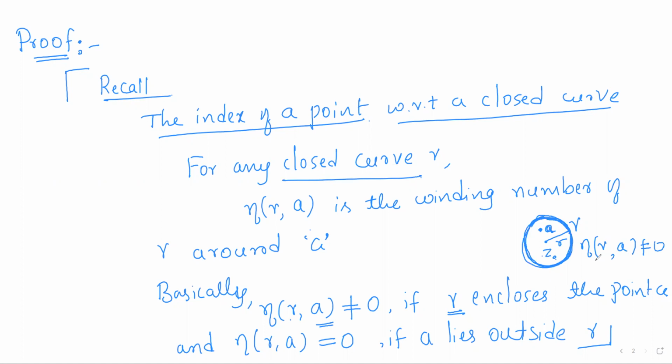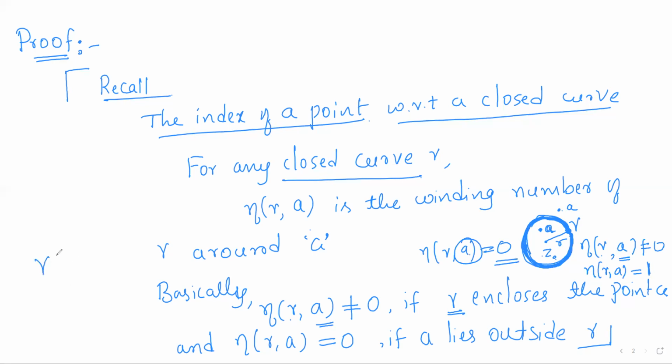So the index of a point with respect to any closed curve is non-zero whenever that curve encloses the point A. And in particular, that index will be nothing but the number of times the curve goes around that point. So if it is a circle, a simple curve, it goes one round. If I start from this point, it will go one round around A, so the index will be 1. Suppose the point A lies outside the circle, then the index will obviously be 0. So the index will be 0 for all the points which are outside the curve.